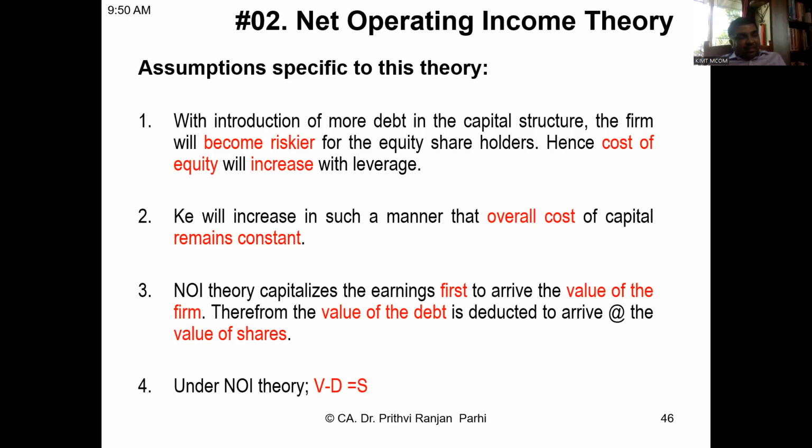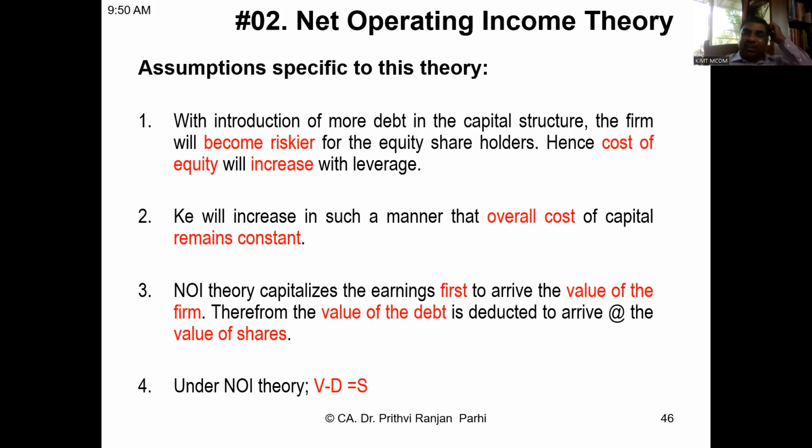If it is riskier, then equity shareholders will expect that the firm has become more risky, and consequently, the cost of equity will increase. It will go up, right? And the cost of equity will increase in such a manner that the overall cost of capital will remain constant.